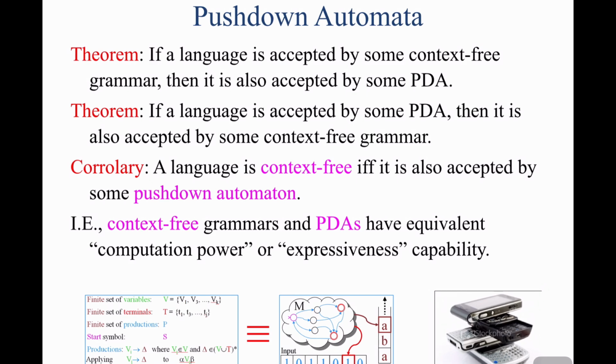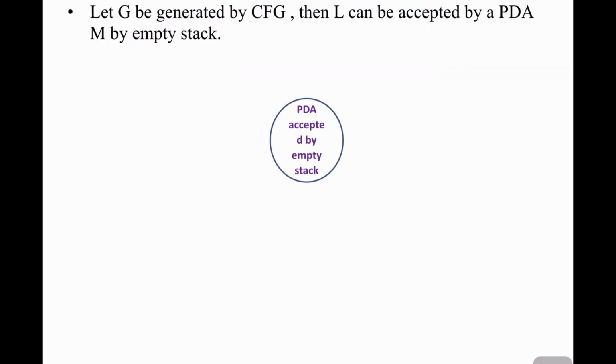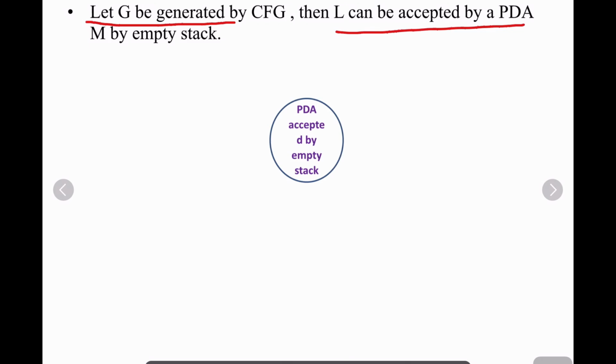Let us go to the next topic. Let G be a context-free grammar generating a language L, then L can be accepted by a PDA by empty stack.